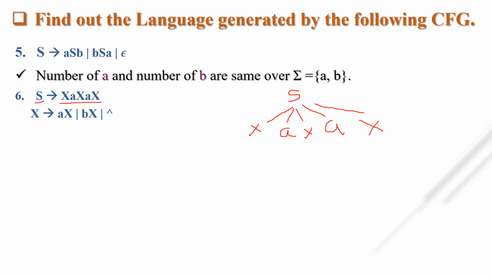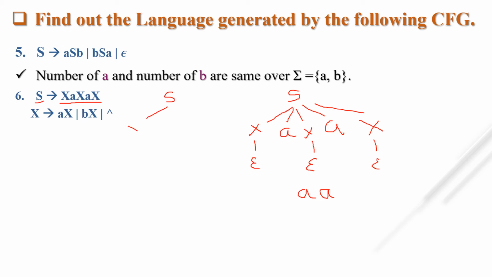Now instead of x, suppose I am taking null. So which string is generated from here? 2 times a. Okay. Next, I am taking S.